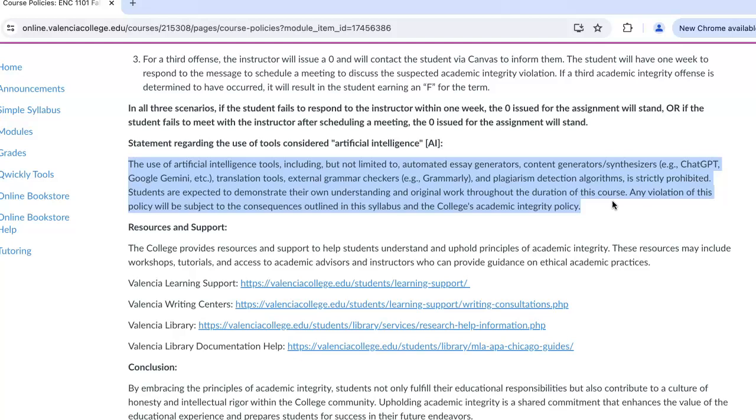So please understand, this course does not allow you to use anything that falls under the realm of AI, which is not just ChatGPT or Copilot or something like that.